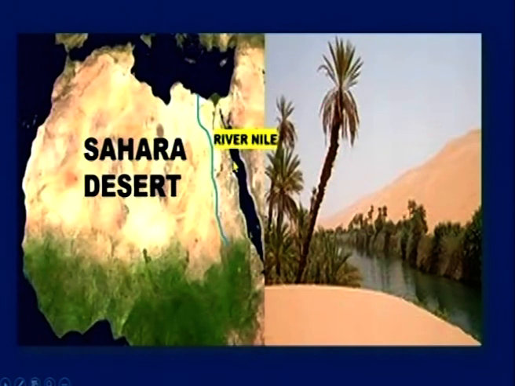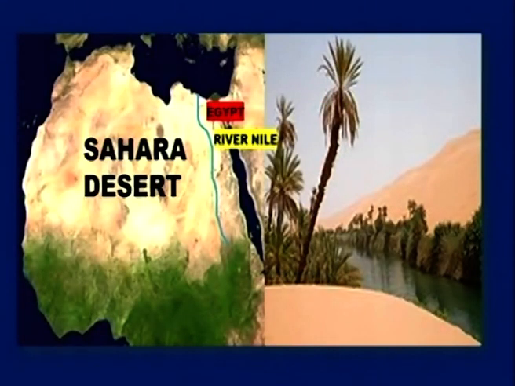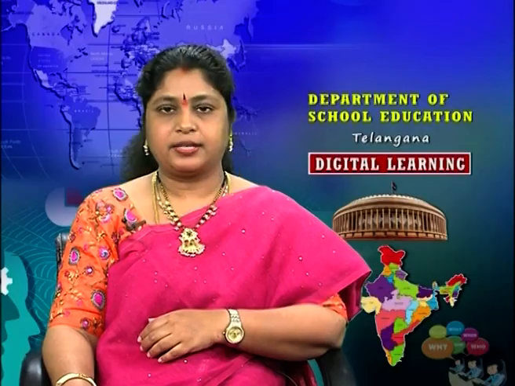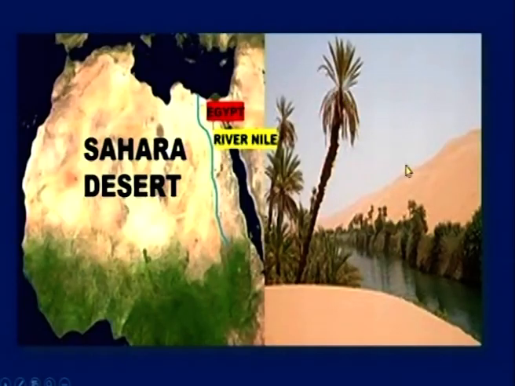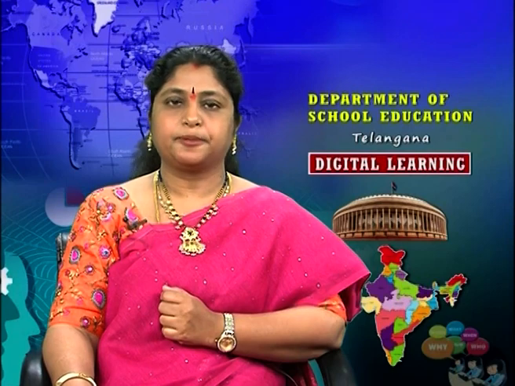And river Nile also passes through Egypt. So, Egypt is able to cultivate the lands, irrigate the lands because of river Nile. So, river Nile helped Egypt for thousands of years to irrigate the lands. Okay, did you understand? Okay, now this picture is the original picture of Sahara Desert. Can you see here? Okay, very good. Now, let's move on to the next part.